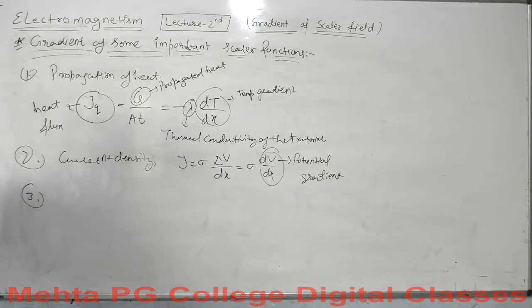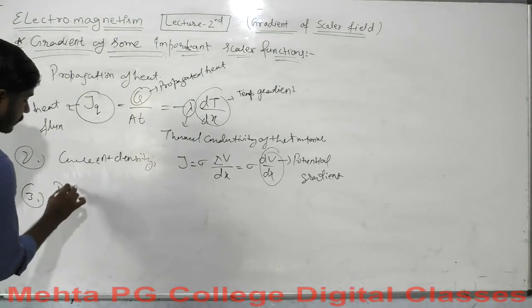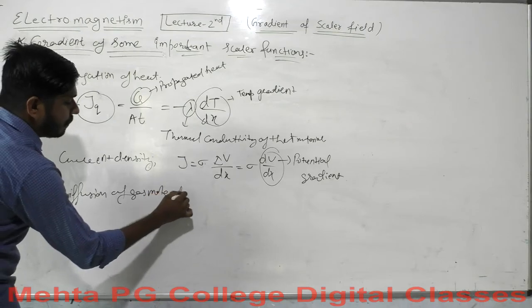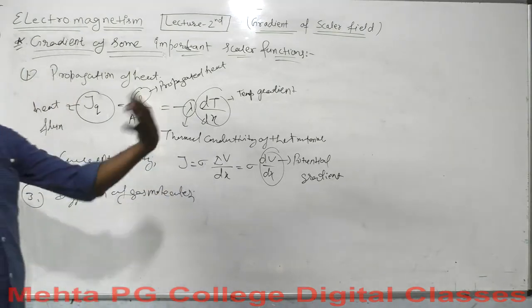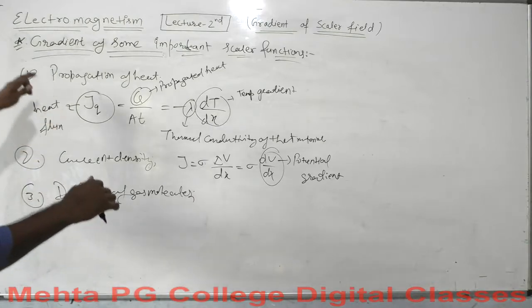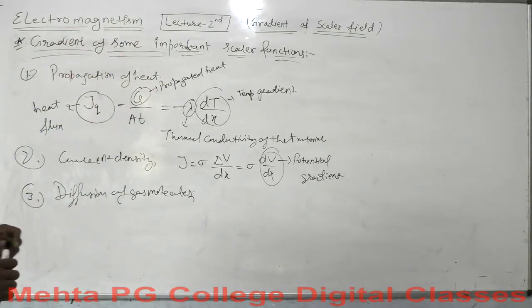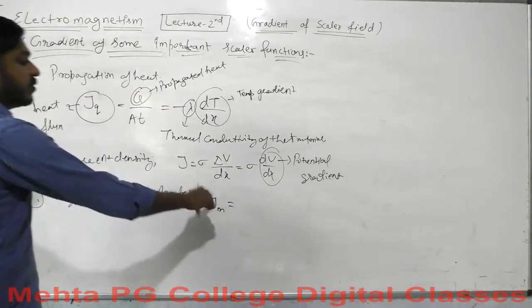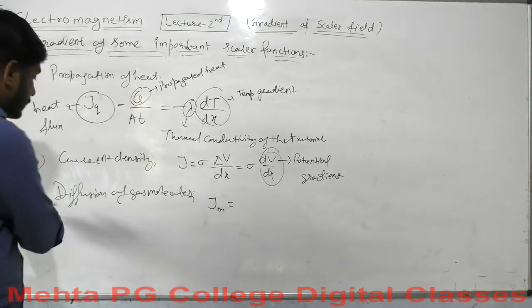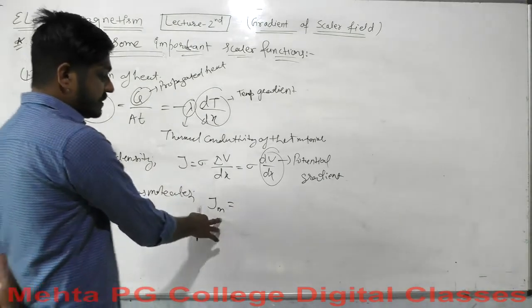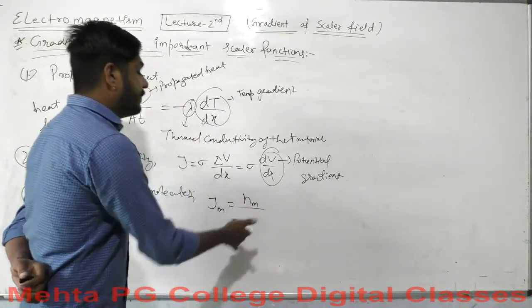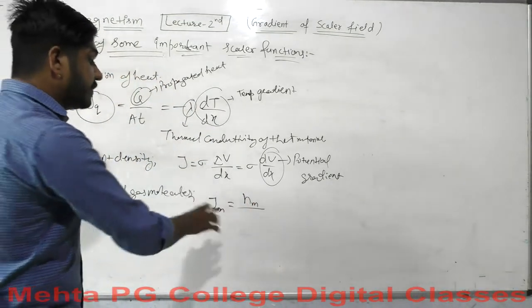Next, for the third example, I will talk about the diffusion of gas molecules. When gas molecules diffuse in each other, what will be the gradient function we are working with here? Let me consider Jm. Jm again is the flux for diffusion of gases. Jm is the density for gas molecules, which is equal to Nm over At, where Nm is the number of molecules having mass m.